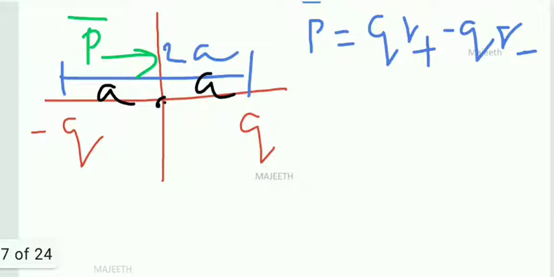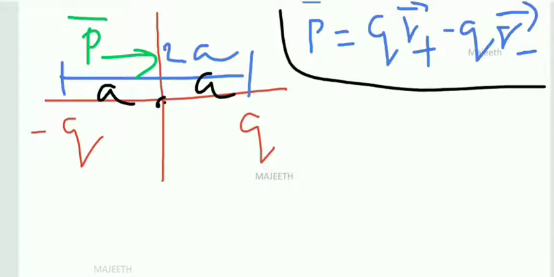So the dipole moment, as I told, is a product of the magnitude of charge and distance. What is r plus here? This is a vector. r plus is the position vector of the positive charge q from the origin. Similarly, r minus is the position vector of the negative charge from the origin. So p is equal to q r plus minus q r minus, right? Now from the diagram, this is the meaning of the definition of dipole moment. Now we derive the dipole moment for the given diagram.